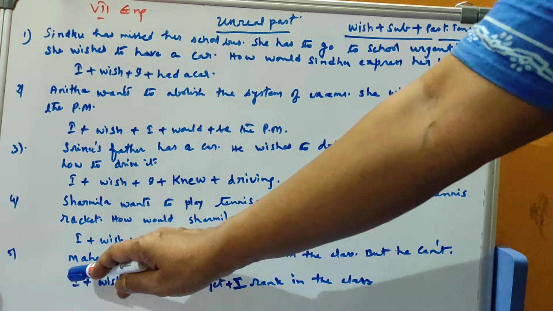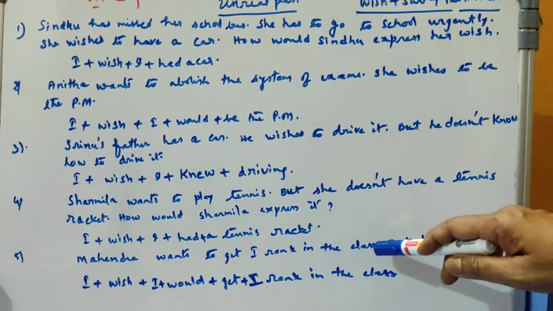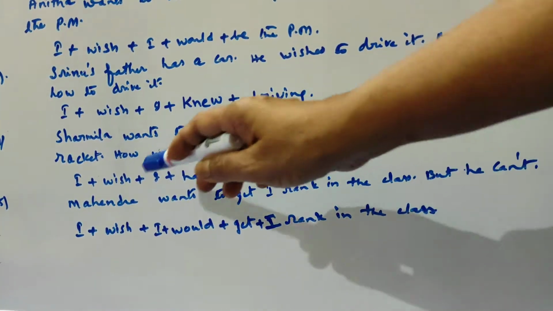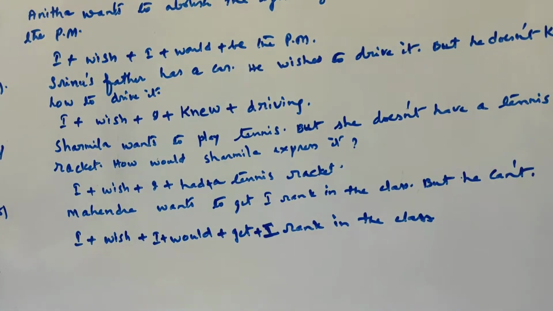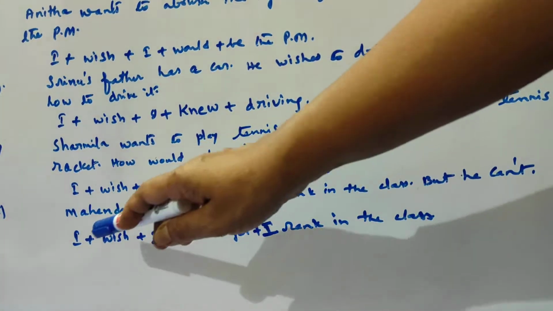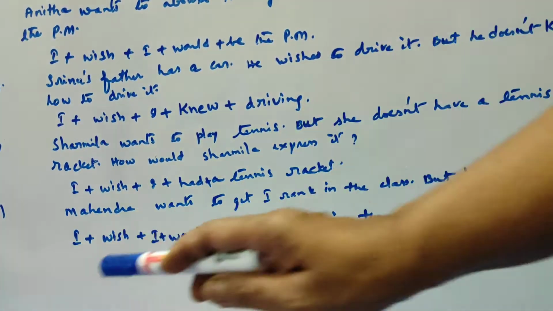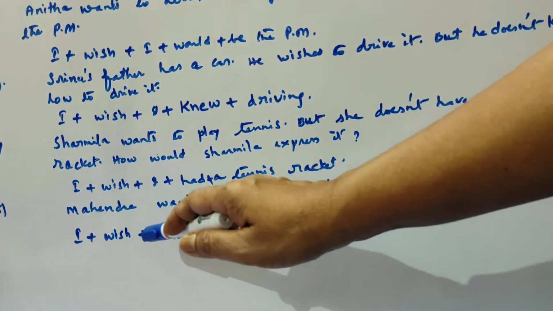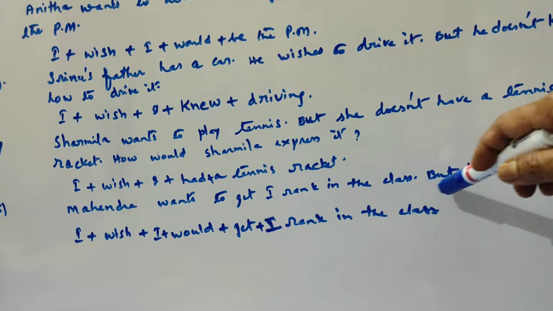And the next one is Mahendra wants to get first rank in the class, but he can't. Here, what is his wish? He wants to get the first rank, but he can't. That is obvious. Then according to the structure, imagine yourself as Mahendra. So that is I, and the structure is wish. Then again the same subject I, and then here, what is his wish?